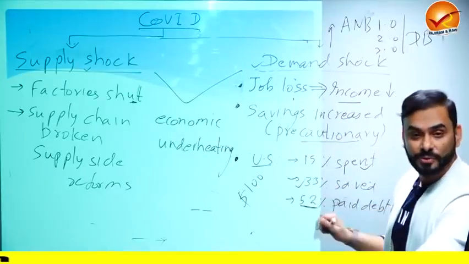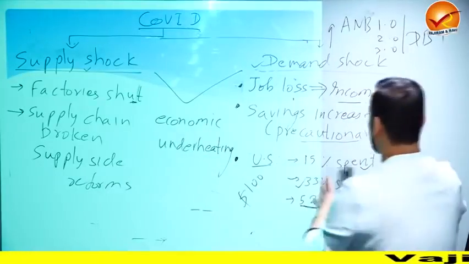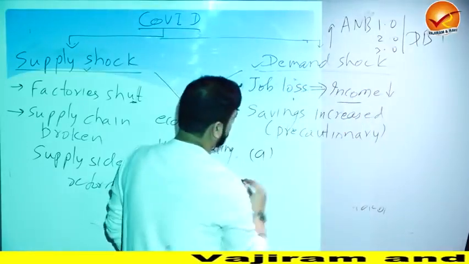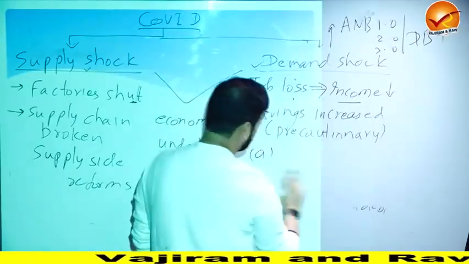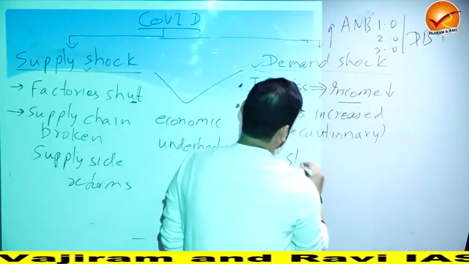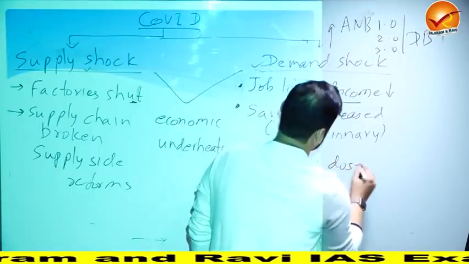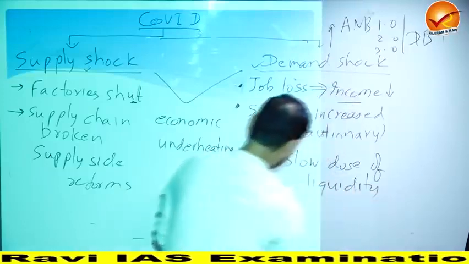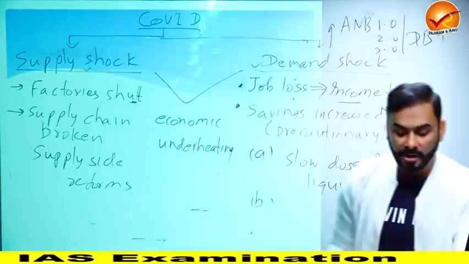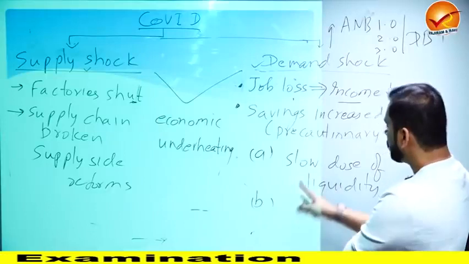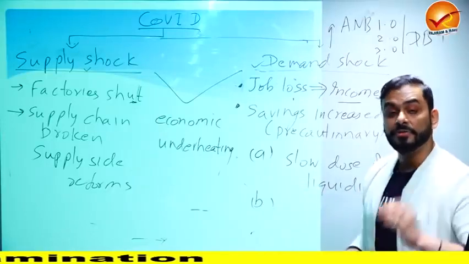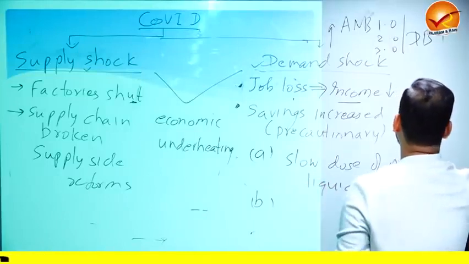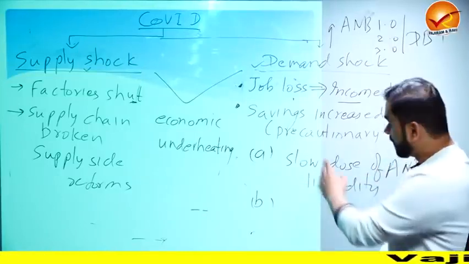So what did the Government of India do? Initially, when we had to solve this problem of crisis, the Government of India took two steps on the demand side. Step number one, the government provided a slow dose of liquidity. How? The government started to make sure that money reaches the hands of vulnerable people. Food is reaching people through slow dose, Atmanirbhar Bharat package 1.0, and direct benefit transfers.